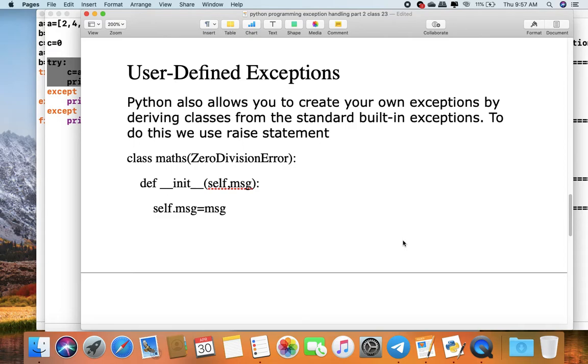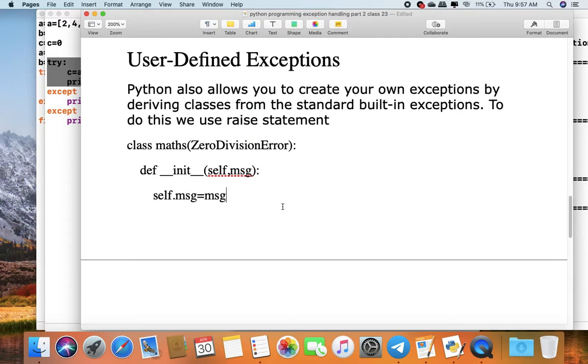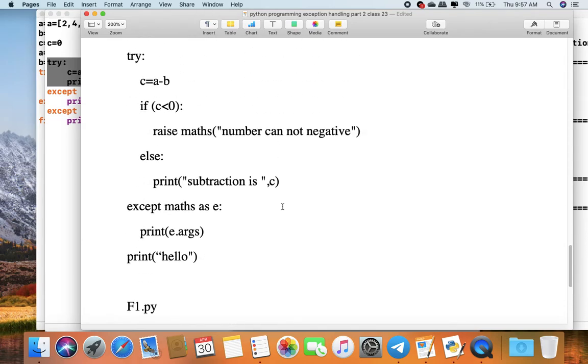Our third example is user defined exception. It means Python provides many inbuilt exceptions, but we can create our own exception also. Python allows you to create your own exception by deriving classes from standard built-in exceptions. To do this, we use the raise statement. The raise statement is used to raise our error which is created by the user. We will learn this task by example.